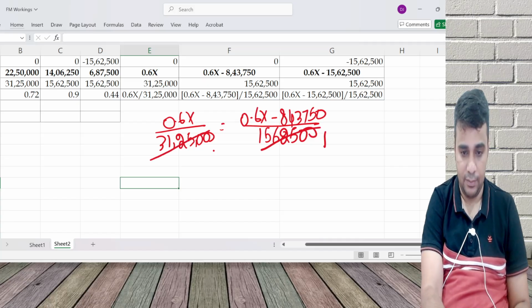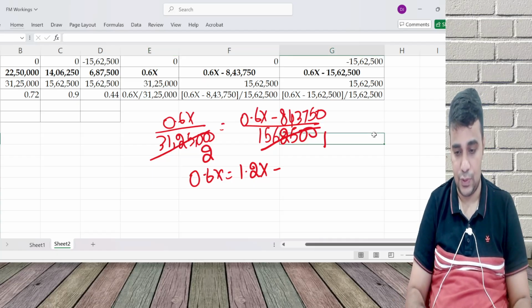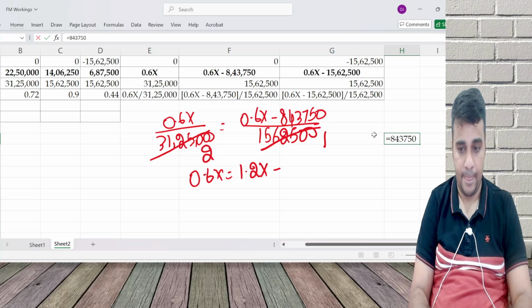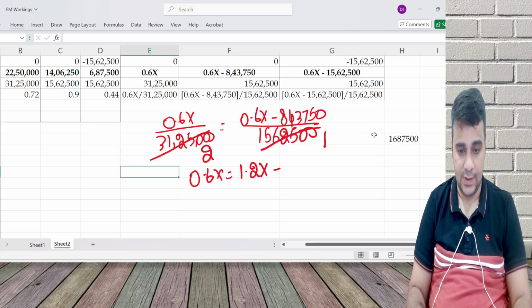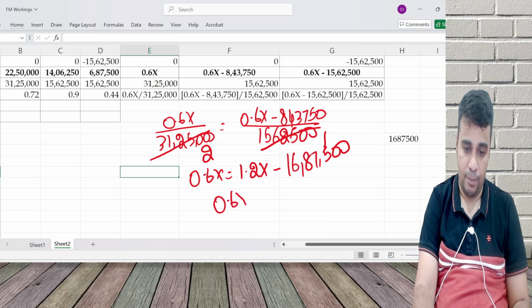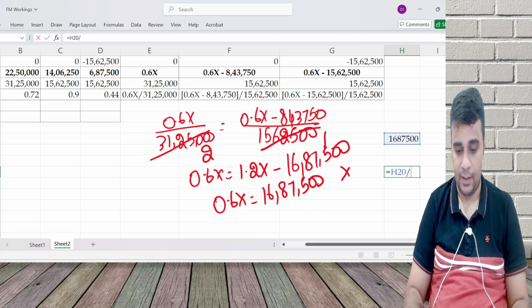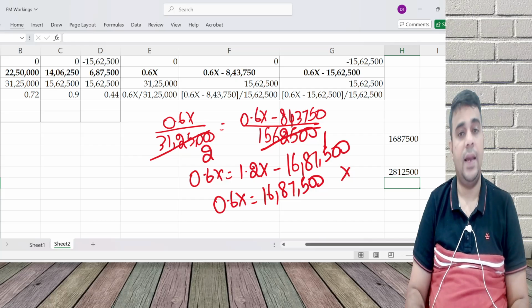Mathematically, this is one time, that is two times, so it goes to the other side: 1.2X minus 843750 into 2, that is 1687500, equals 0.6X, and X is equal to 1687500 divided by 0.6. 28 12 500 is the answer.